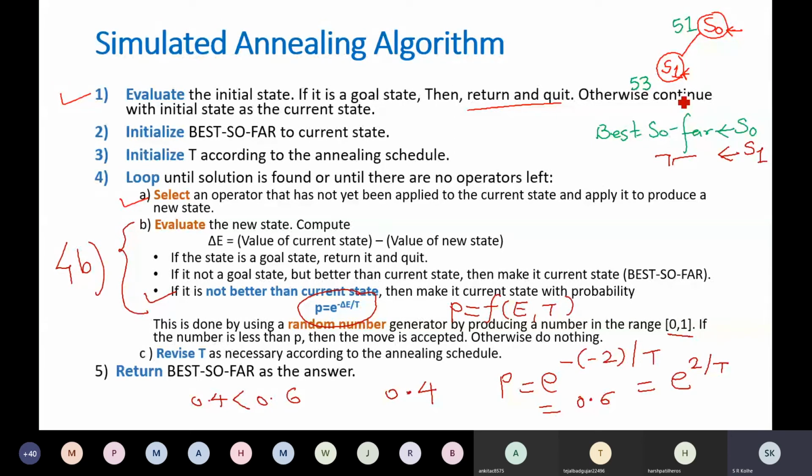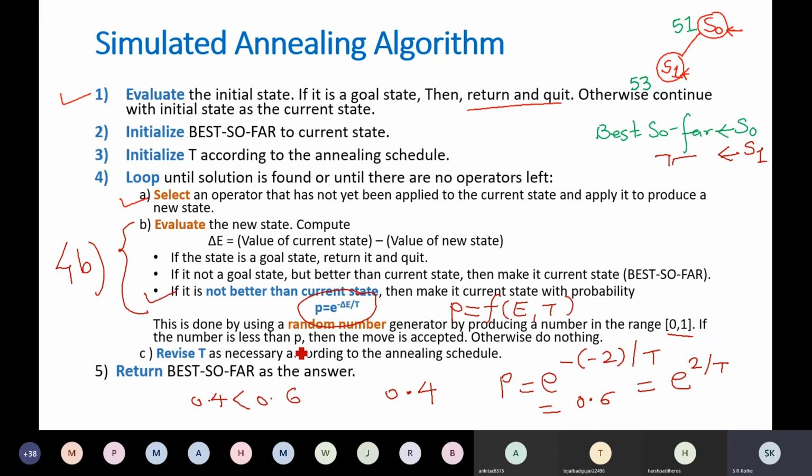As I told you, you just recall the previous discussion. Initially this probability will be higher. This is designed in such a way that in the initial phase of the algorithm, the probability of selecting a worse state is higher. As time progresses, as temperature decreases, the probability of selecting a worse move will decrease. Okay, so otherwise do nothing.